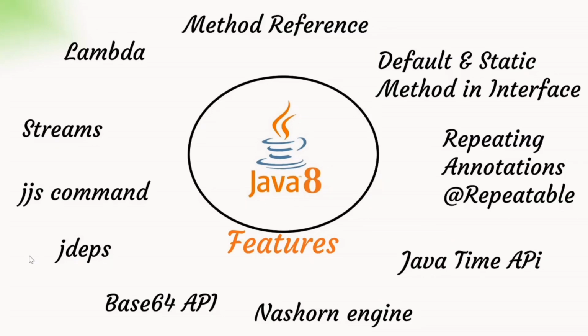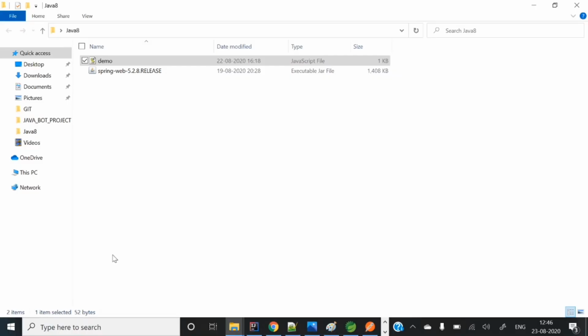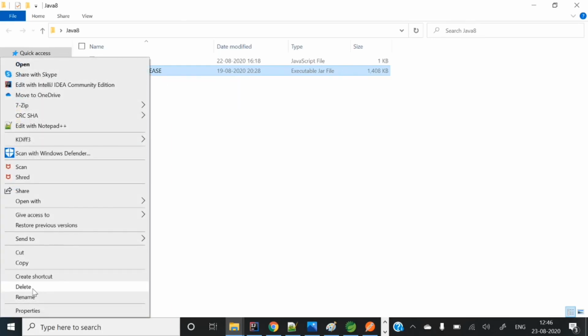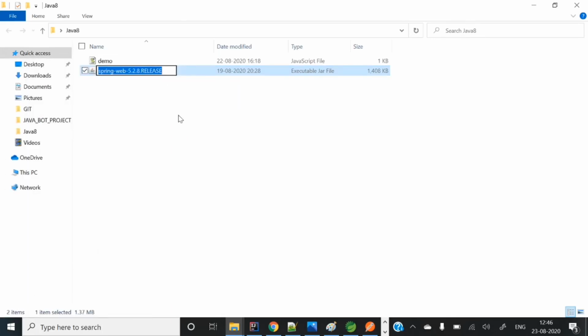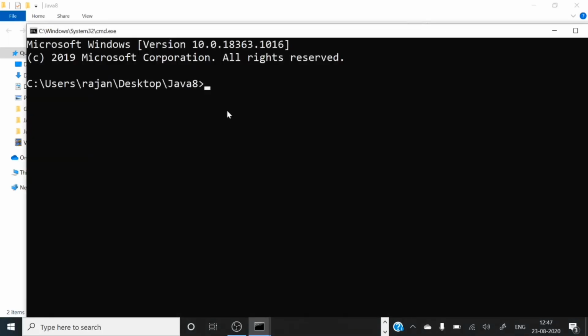So you can hit the jdeps command and you can see. Let me give you an example. Here we have a jar, right? Spring web jar is there. So let me take that name. So here it will show the dependencies, right? For a jar, whatever dependency packages there are, it will show here. So jdeps, dot jar.